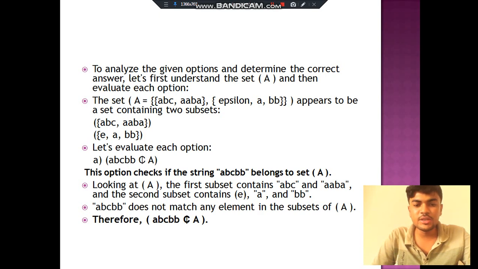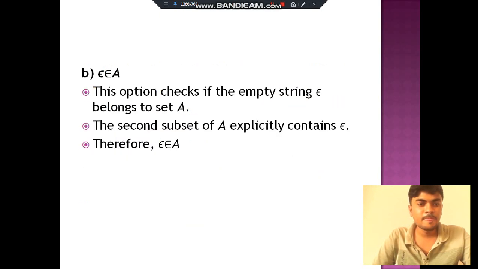This option checks if the string ABC BB belongs to set A. Looking at A, the first subset contains ABC and double A BA, and the second subset contains epsilon, A and double B. ABC BB does not match any element in the subset of A. Therefore, ABC double B does not belong to A.